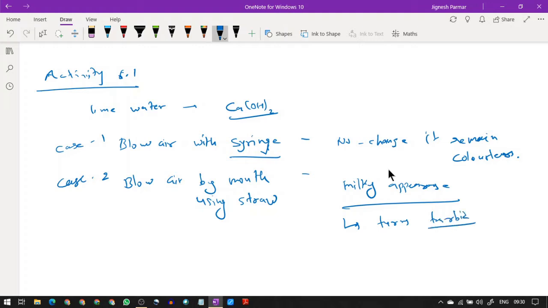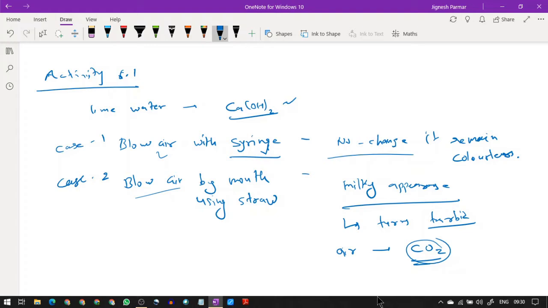Okay, a white color appears. What does exactly happen? And we know from the first chapter that when there is a change in color, it is a chemical change, it means that some chemical reaction must have taken place. So now what is that? When I blow the air through the syringe, there is no change. When I blow air through my mouth, the air coming out from our body contains carbon dioxide.